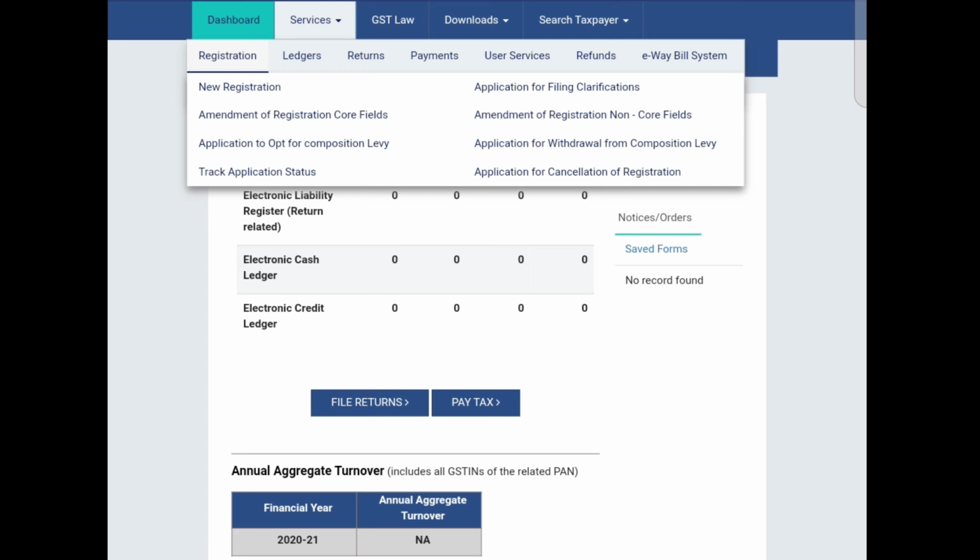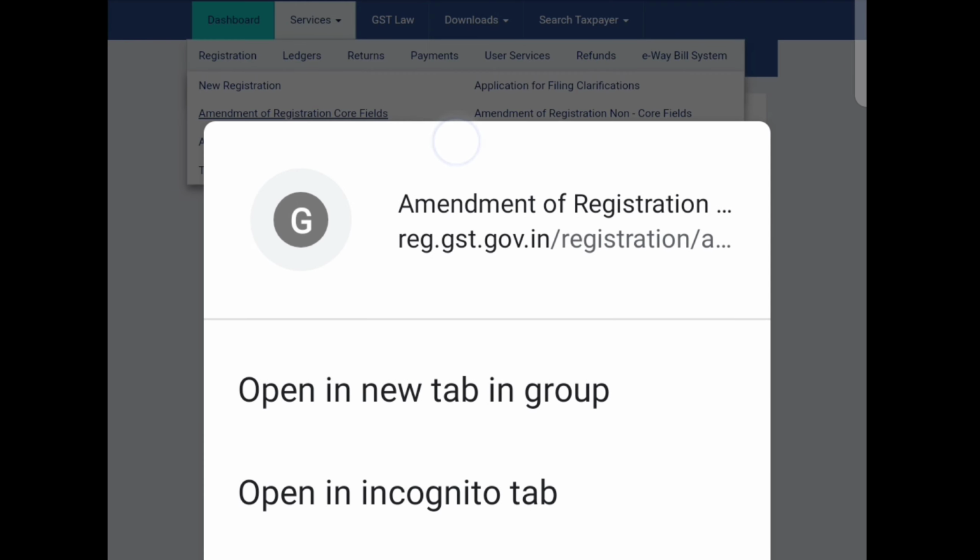After you applied for registration, after 10 days or 15 days, you came to know that there are some changes in the registration, then you have to apply for amendment of registration. You have to log into the GST portal by using the user credentials. Then you can see there are two parts in amendment of registration: core fields and non-core fields. You can amend non-core fields and core fields here.